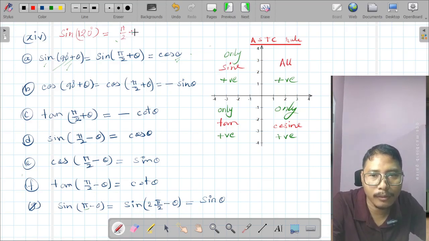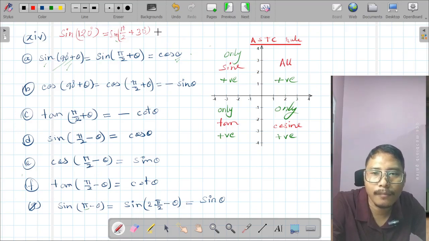Can we write it this way? In the last expression we are going to write it with the help of this 30 degrees only. How can we write that?